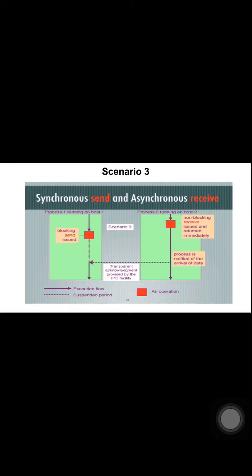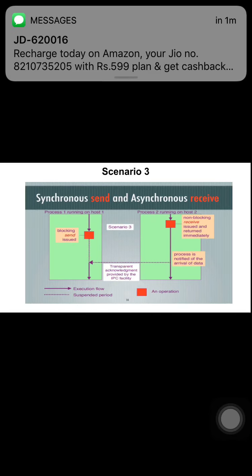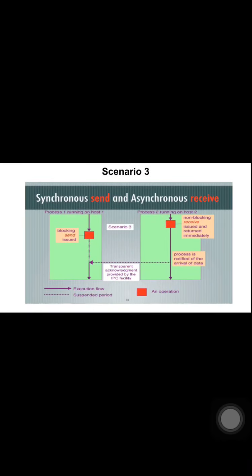This scenario requires that process 2 provide a listener or event handler that can be invoked by the IPC facility to notify the process of the arrival of the requested data. This is scenario 3. And these are the three scenarios of synchronous send and asynchronous receive.